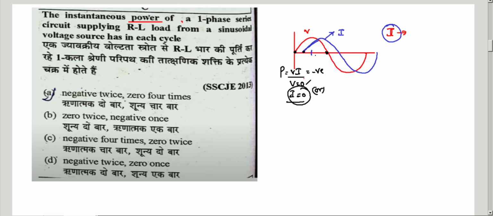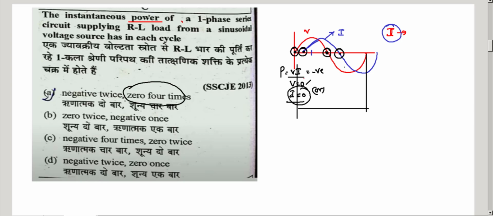And if I consider one cycle, this is one cycle. Again here voltage equals 0, and again current equals 0, so you have power equal to 0. So you observe here, this is point 1 for one cycle, this is 2, this is 3, and this is 4. For one cycle you have 4 points, so 0 four times. So this will be the correct option; 0 twice is not 0 four times. Now, is power negative twice? You can observe here, in each cycle